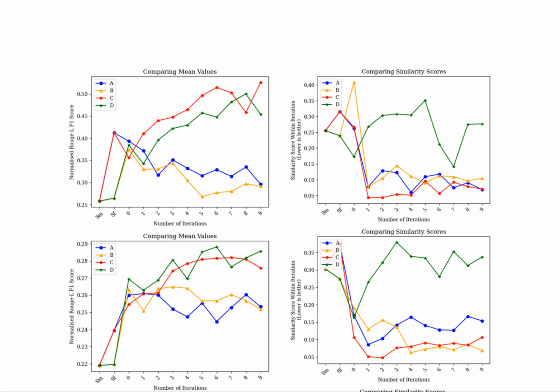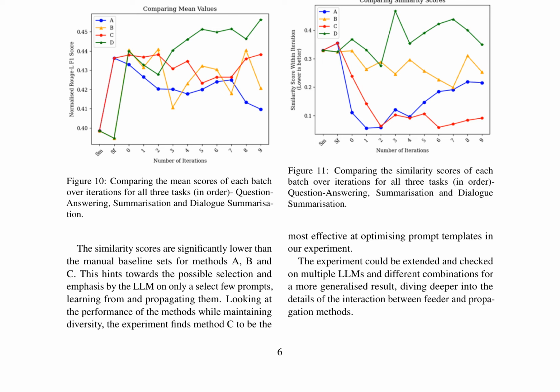The comparison of mean scores across iterations for question answering, summarization, and dialogue summarization in Figure 10 indicates that methods A, B, and C have significantly lower similarity scores compared to the manual baseline. This suggests the large language model, LLM, may be favoring a select few prompts, learning from and propagating them. Figure 11 shows the similarity scores over iterations for the same tasks, highlighting method C as the most effective in optimizing prompt templates. This optimization is crucial for maintaining diversity in generated responses.